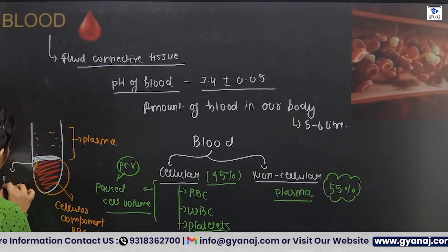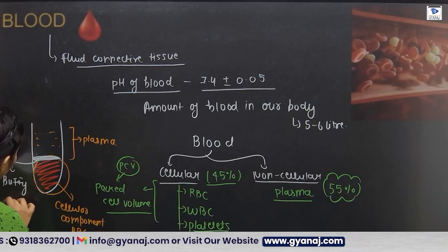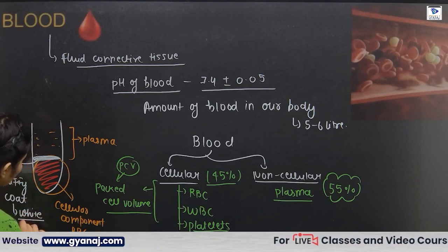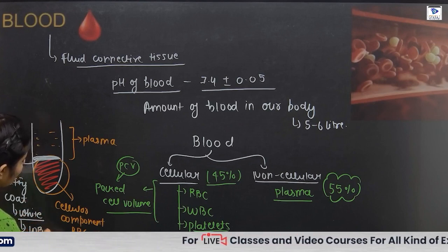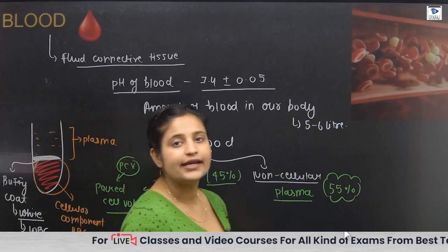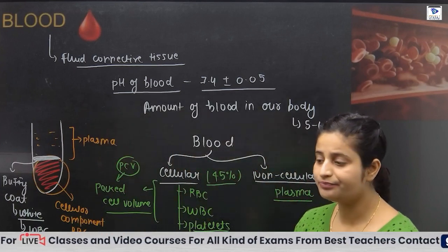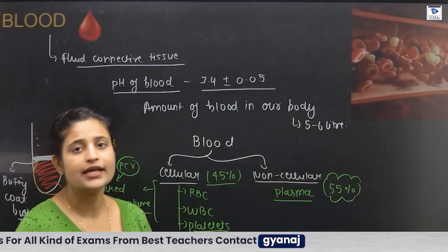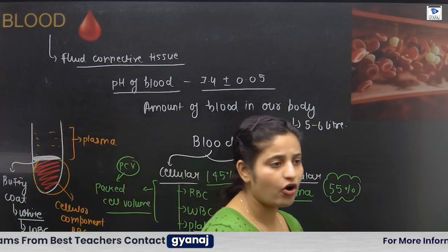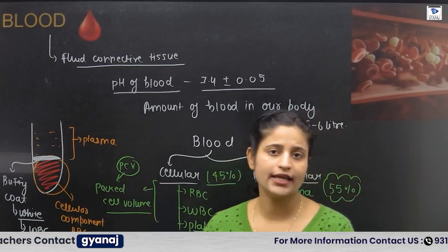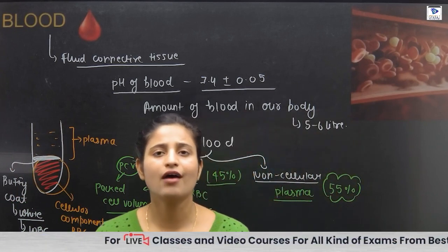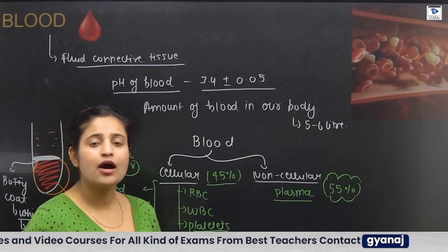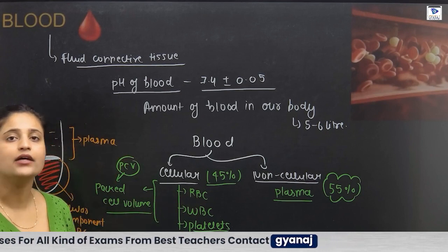What do we call it? We call it the buffy coat. The buffy coat is a whitish layer, and it contains your WBC. Plasma contains organic and inorganic components. In the inorganic components it has ions like chlorine, sodium, potassium, etc. And in the organic components it has plasma protein and other substances.